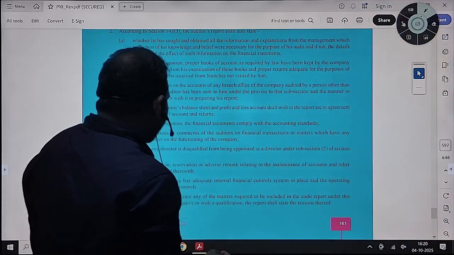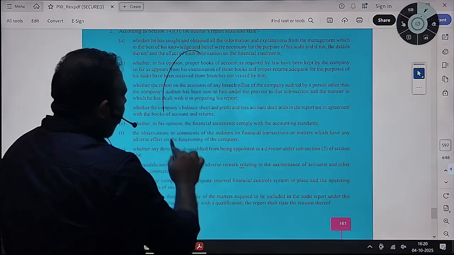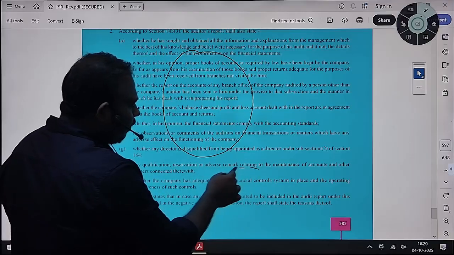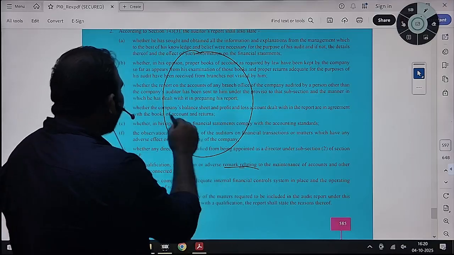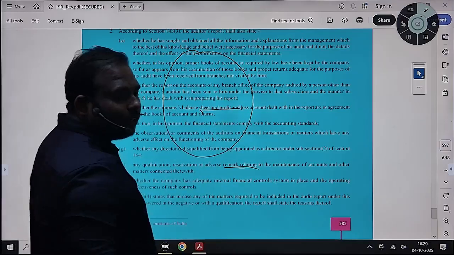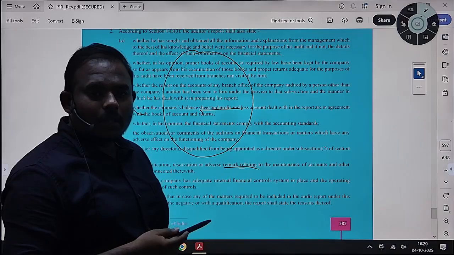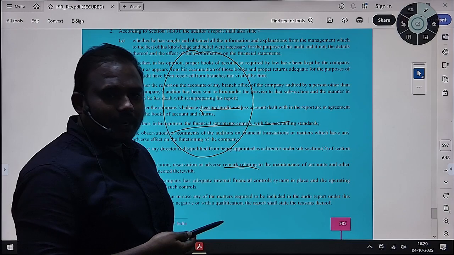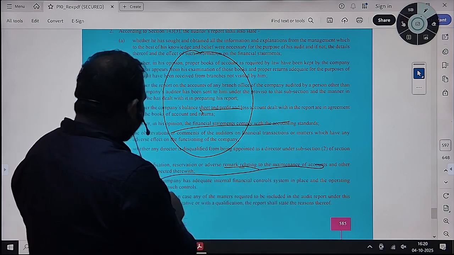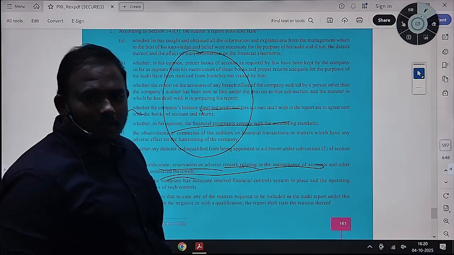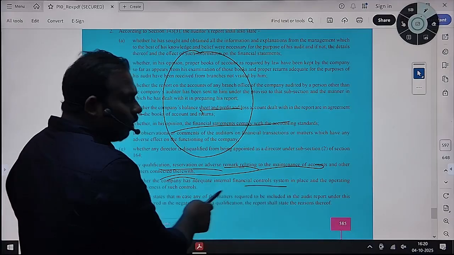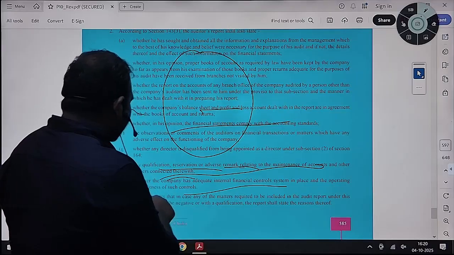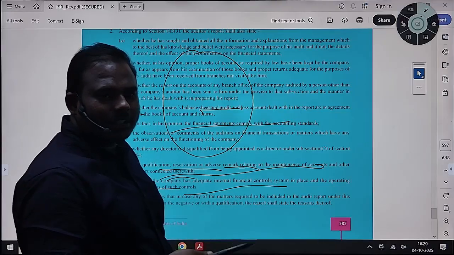While observing and reporting on all these areas, if he has any adverse comment, for example that the balance sheet and profit and loss are not agreeing, or the financial statements are not prepared in accordance with the accounting standards, then he has to state proper reasons for his qualification and adverse remark. Then he has to report on internal financial controls over financial reporting, whether such controls are in place and functioning effectively or not.